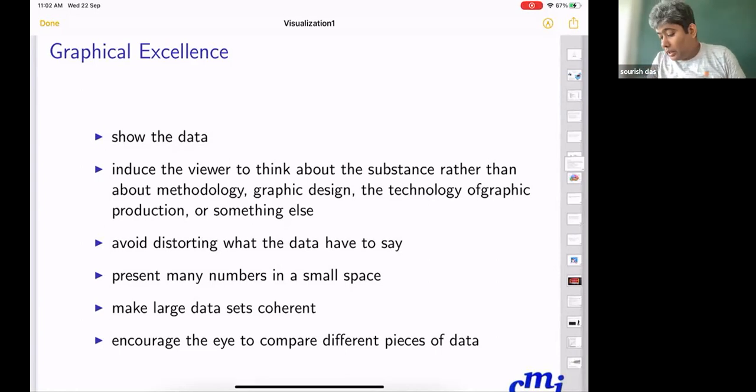Plotting data, if you have district level data, state level data, or provincial level data, and presenting them on a map makes for a much more coherent presentation of a very large data set.